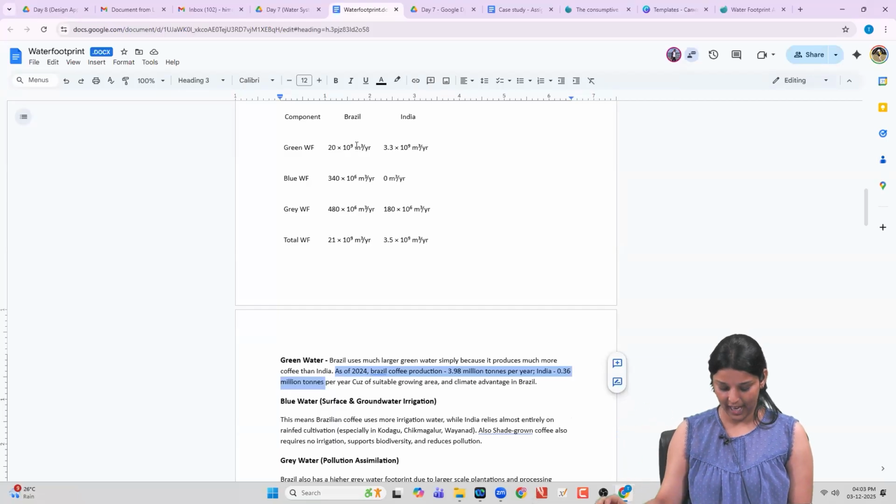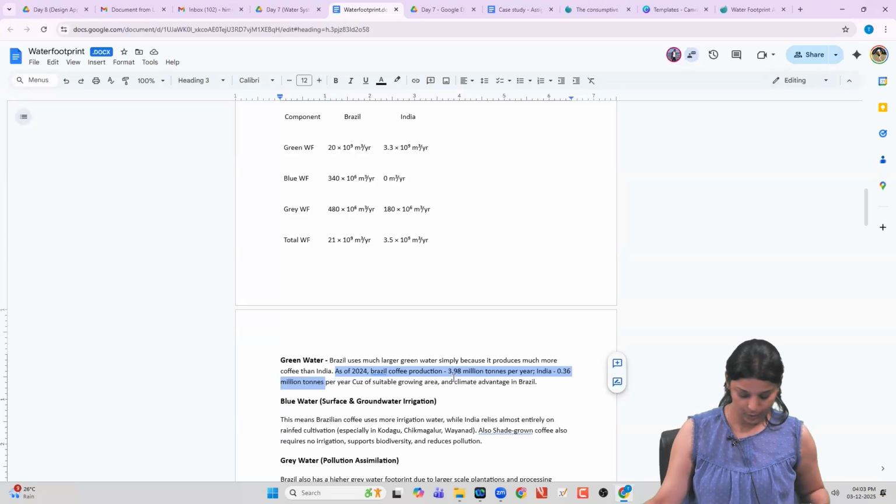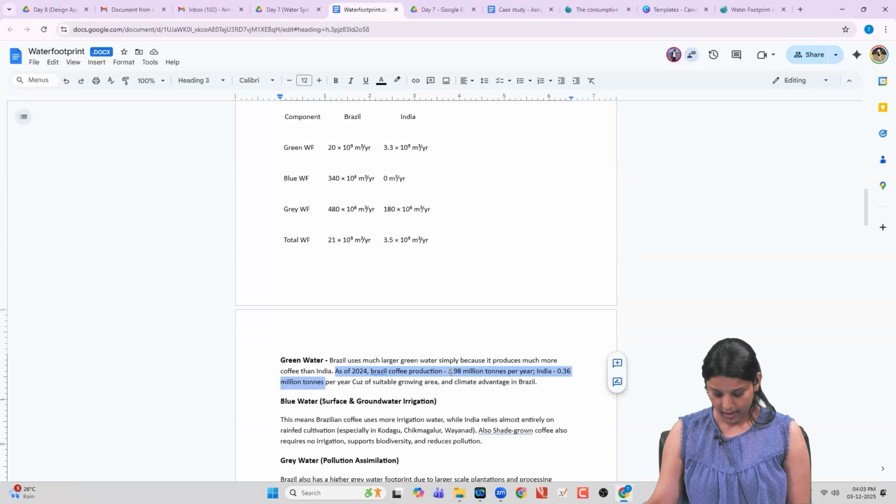So if we assume this data is from 2024, almost 4 million tons is being produced in Brazil. So 421 divided by 4 would be approximately 5 into 10 power 9. And in India, it's 0.4, we'll assume, so it is 10 into 10 power 9 meter cube per ton.